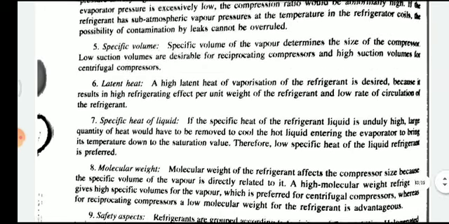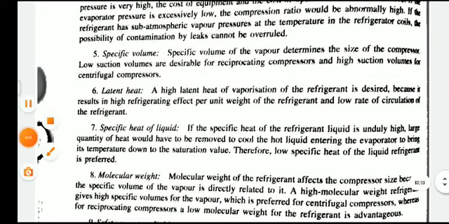Then next is molecular weight. Molecular weight of the refrigerant affects the compressor size because of the specific volume. So the vapor is directly related to it. A high molecular weight of the refrigerant gives a high specific volume for the vapor. So it will be advantageous. So the molecular weight should be low.